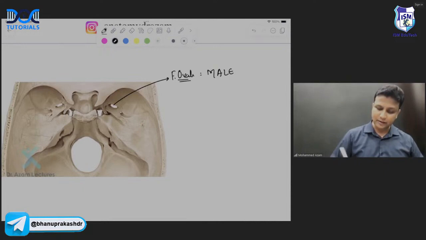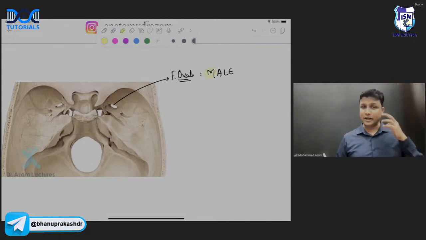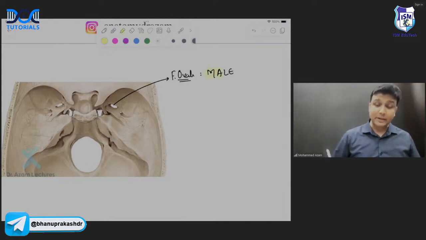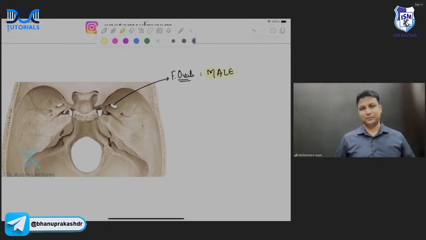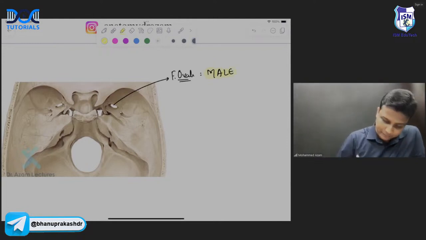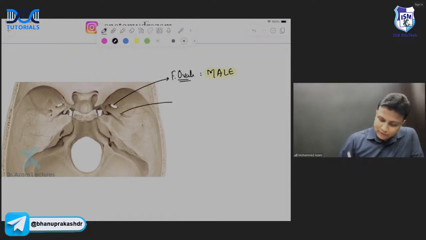The mnemonic is MALE. In MALE, M stands for mandibular nerve. That is the third branch of trigeminal, V3. Accessory meningeal artery will be there, sir. Lesser petrosal nerve will be there. And then E stands for emissary veins. So MALE structures are going to pass through ovale. That is important. Next, number 2, this foramen here will be the foramen spinosum, sir.